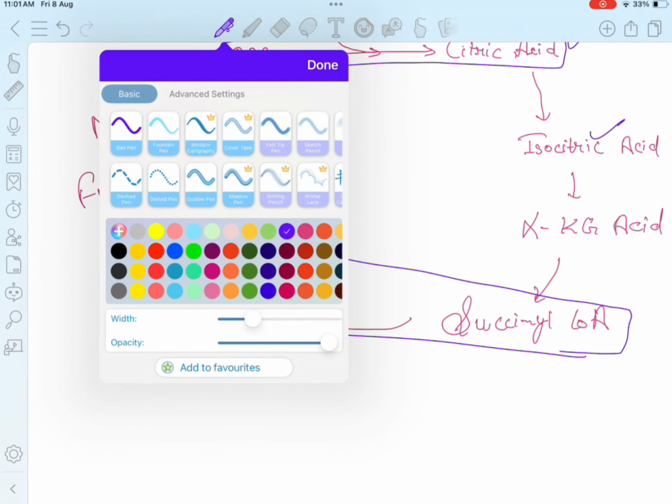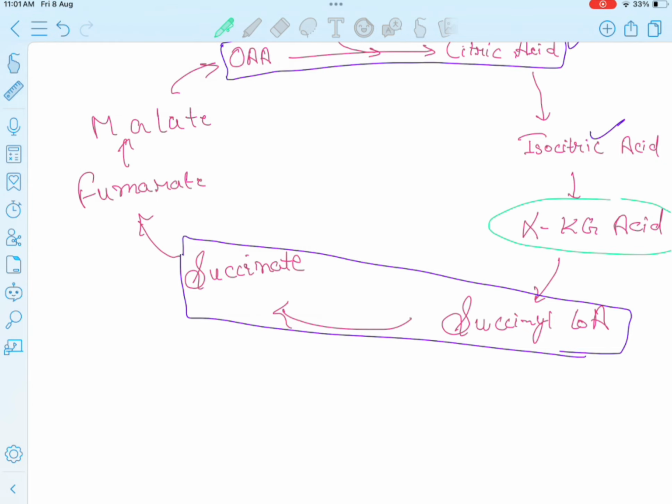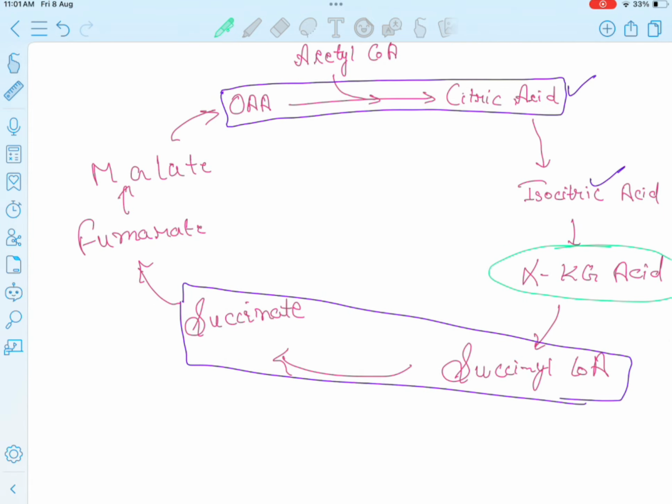And in between these two, there is the alpha ketoglutaric acid. So firstly oxaloacetate, then citric acid with the isocitric acid, then alpha ketoglutarate in between these two, then succinyl CoA, then succinate.